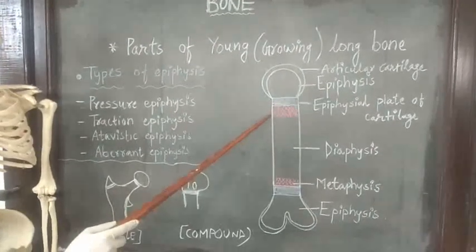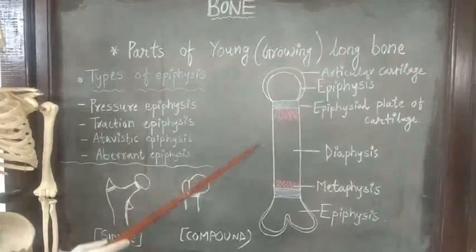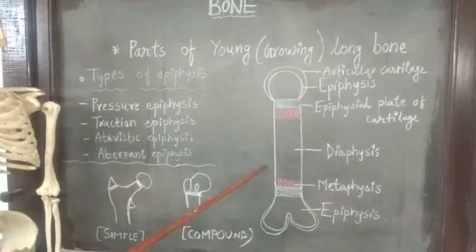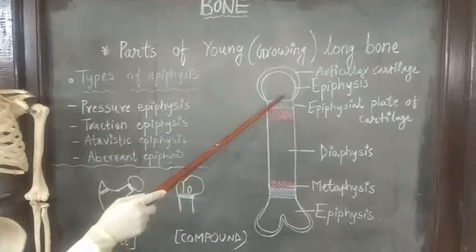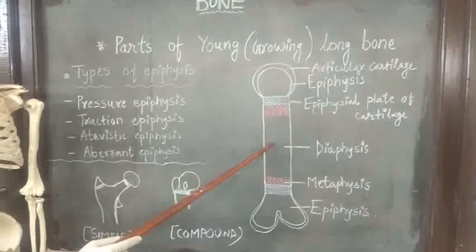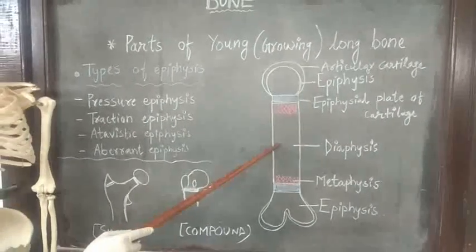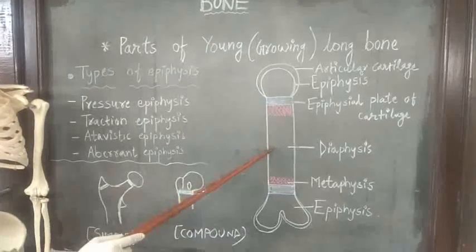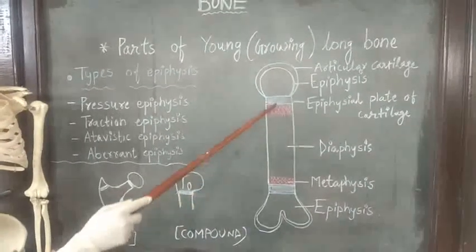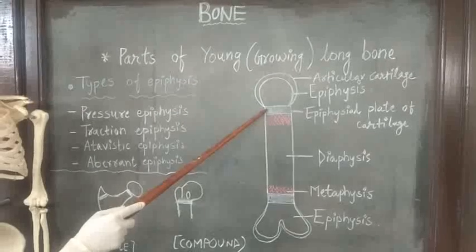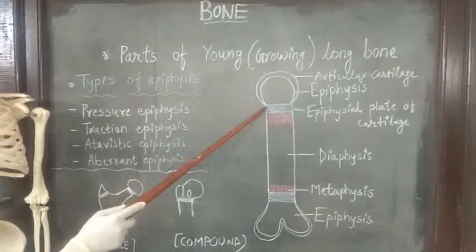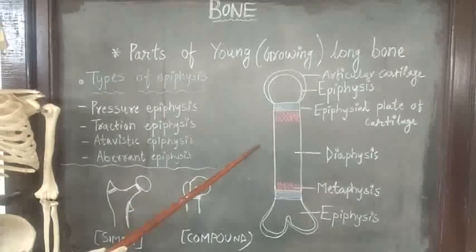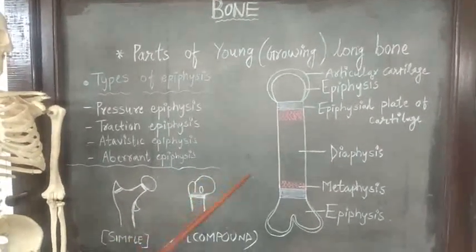It is known that ossification begins earlier in female than the male, and fusion of these epiphyses with the diaphyses occurs earlier, 2 to 3 years earlier in female than that of male. And this epiphyseal plate of cartilage is supplied by the epiphyseal artery and metaphyseal artery. This arterial supply we will see later on.